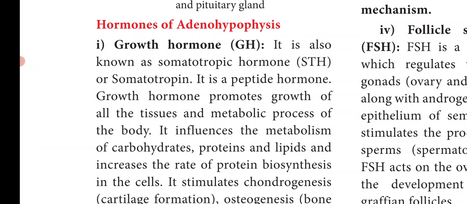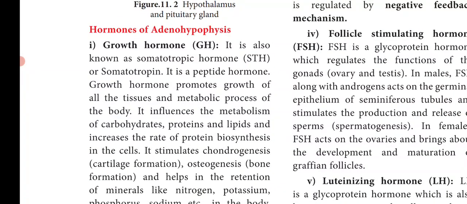First is the growth hormone. As the name itself suggests, growth hormone mainly controls the growth in animals. It is also known as somatotrophic hormone, that is STH, or somatotrophin. It is a peptide hormone, and the growth hormone promotes growth of all the tissues and controls the metabolic process of the body.